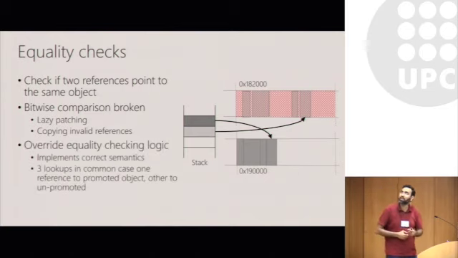So we've implemented a new logic for equality checking in safe languages that implements the correct semantics. It's aware of the fact that the objects might be in different generations, and it uses only 3 lookups in the common case where one reference is to an object that hasn't been promoted, and the other is to an object that has been promoted.